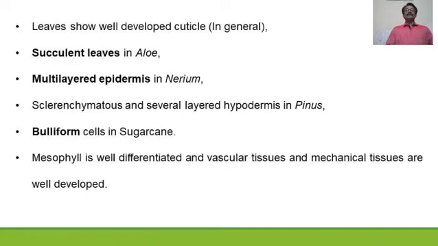Leaves show a well developed cuticle in general. Succulent leaves are found as in the case of Aloe. Multilayered epidermis is found in the case of Nerium. Sclerenchymatous and several-layered hypodermis is found in the case of Pinus. Bulliform cells are found in sugarcane. Mesophyll is well differentiated, and vascular bundles and mechanical tissues are well developed. So these things are very common. Now if you see them one by one, they are all adaptations related to checking water loss and storing water in the plant.